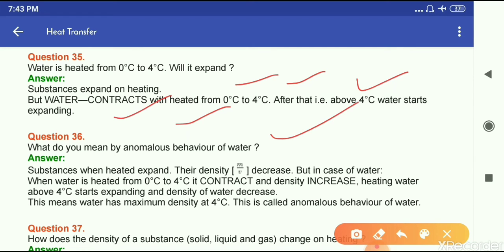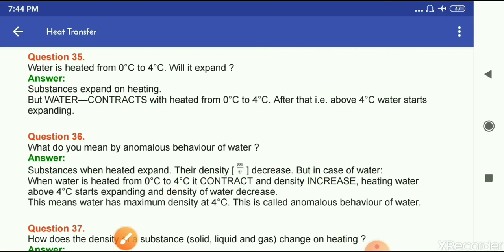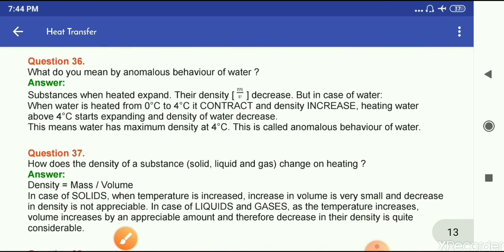Question number 36. What do you mean by anomalous behavior of water? Substances when heated expand, and their density, which is equal to mass upon volume, decreases. But in case of water, when water is heated from 0 to 4 degrees Celsius, it contracts and the density increases. Heating water above 4 degrees Celsius, it starts expanding and the density of water decreases. So this is the anomalous behavior of water.